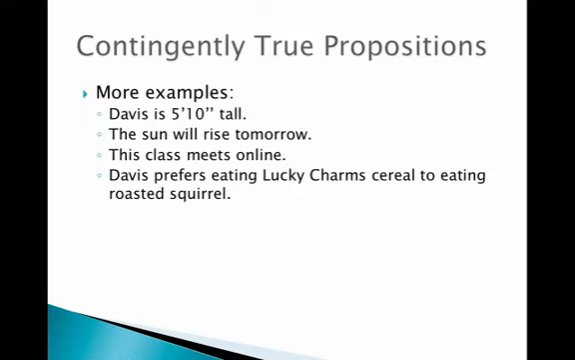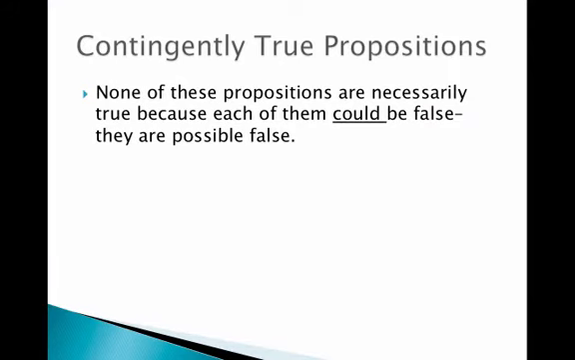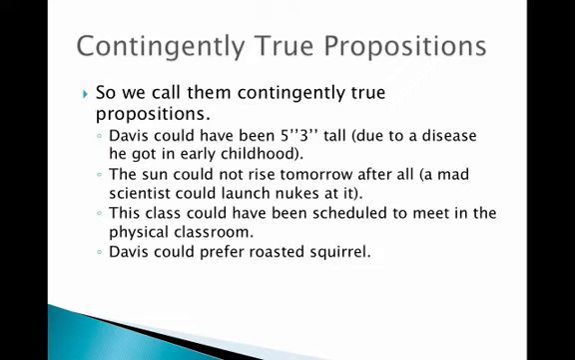Other examples. Davis is 5 feet 10 inches tall. The sun will rise tomorrow. The class meets online. Davis prefers eating Lucky Charms cereal to eating roasted squirrel. These are all true propositions, but they're contingent, which means they could be false. I could like roasted squirrel. None of these propositions are necessarily true because each of them, as I said, could be false. They are possibly false. So we call them contingently true propositions.